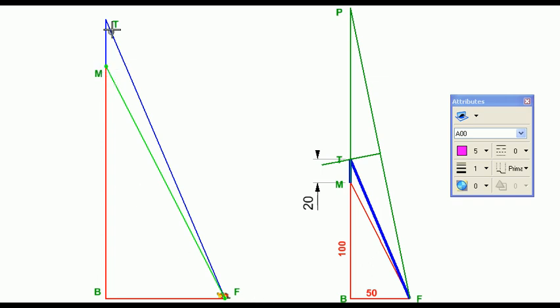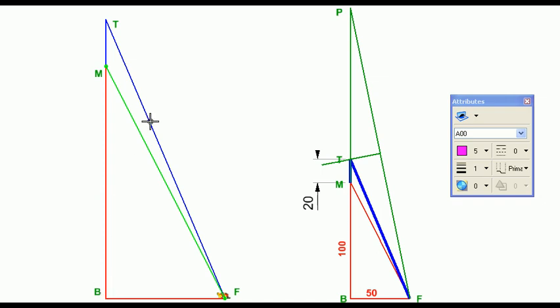The distance MTF will also be 150. So now it looks like there are two points M and F which remain fixed, but from those points, if we measure the sum of distances to this point, say T, or to this point B, that is remaining constant.